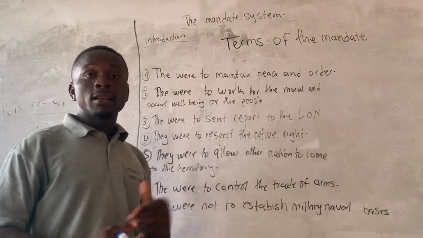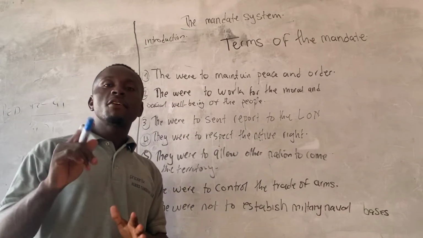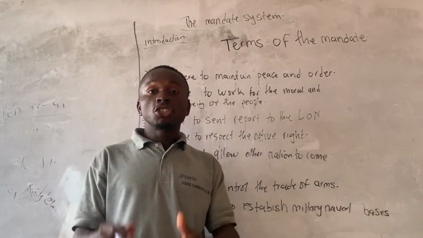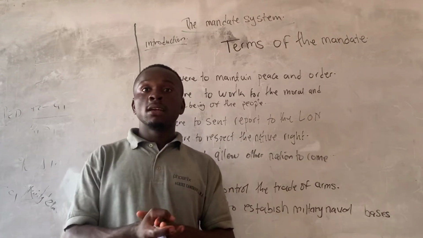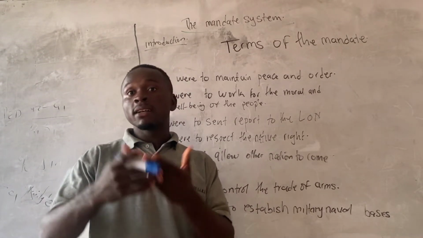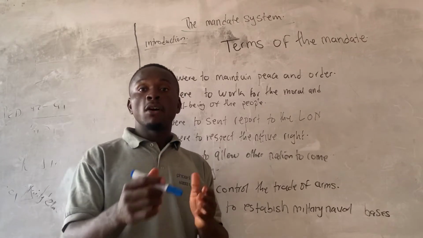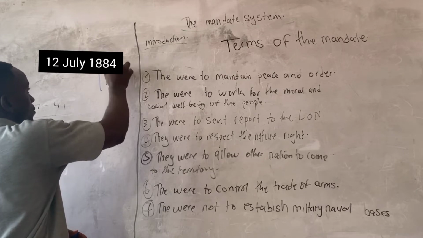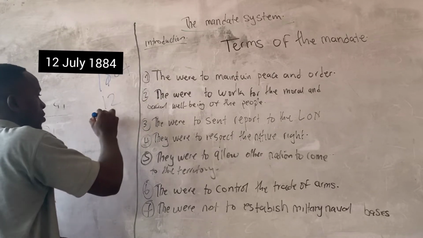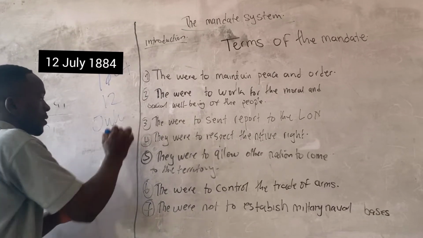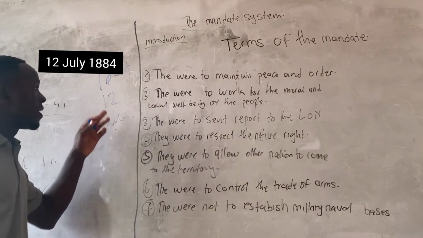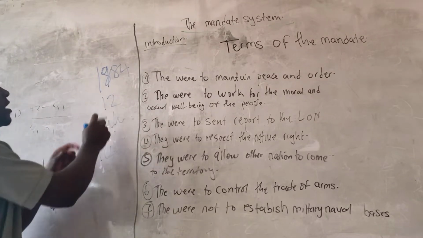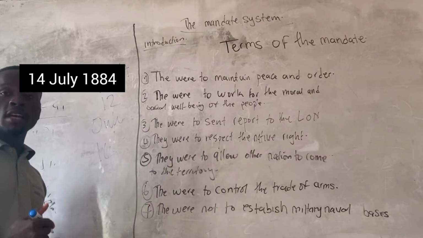The circumstances leading to the mandate system can be traced back to the annexation of Cameroon by the Germans. Now, when the Germans annexed Cameroon, in what year? On the 12th of July 1884, that was when they signed the Jamilwala Treaty, and then on 14 July 1884, they hoisted the flag of Cameroon.